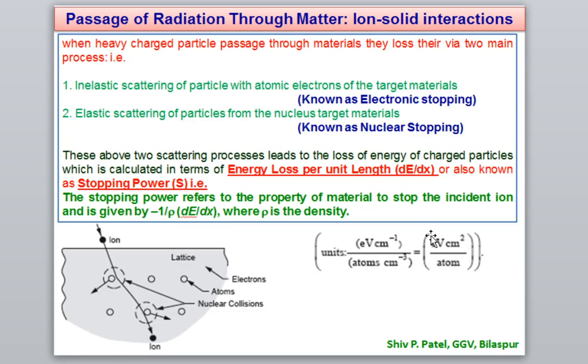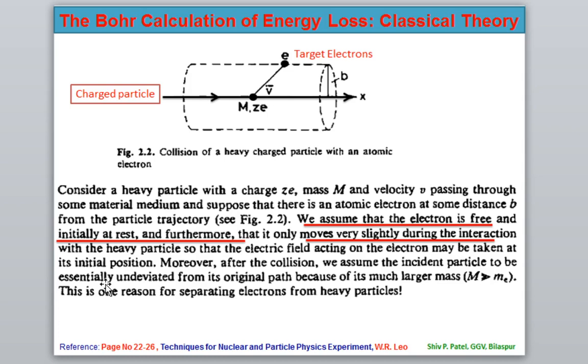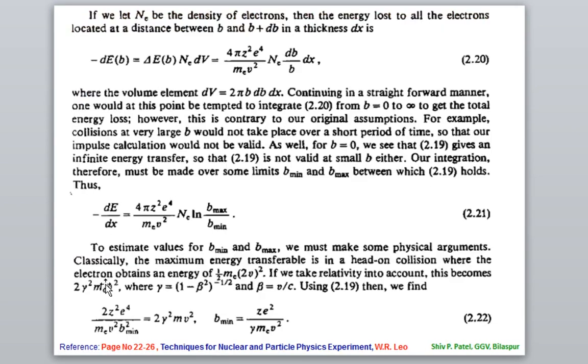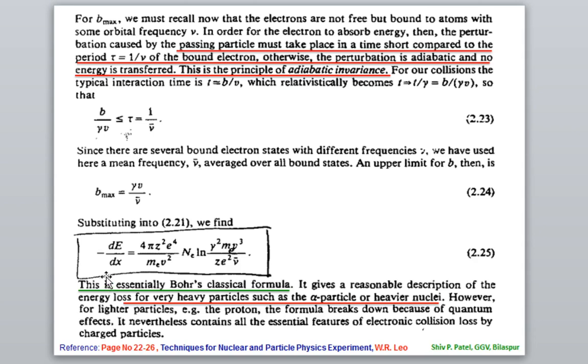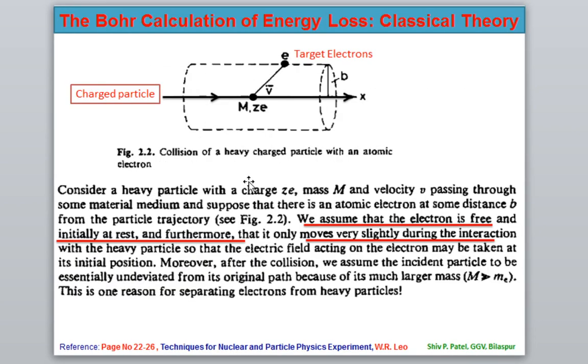Then I discussed electronic stopping, electronic energy loss, nuclear stopping, nuclear energy loss, and how these interactions take place. Then we did the Bohr calculations, the classical theory for the electronic energy loss calculations, where we found the electronic energy loss. In the case of electronic energy loss, we have seen that the ion shooting the target is not deflected from its path, and it is just giving its energy to the electrons.